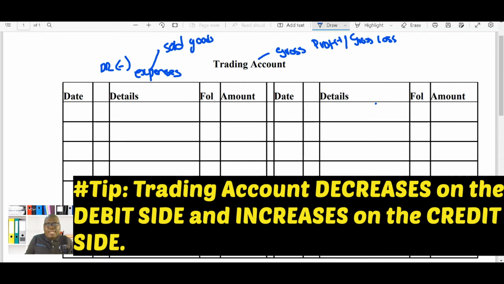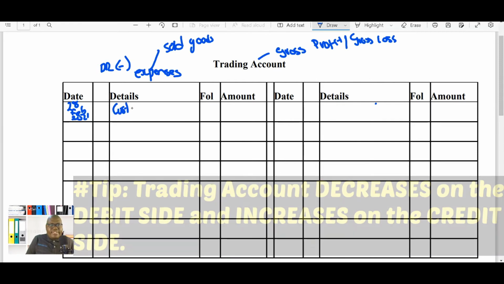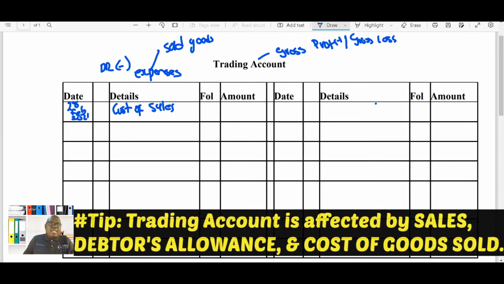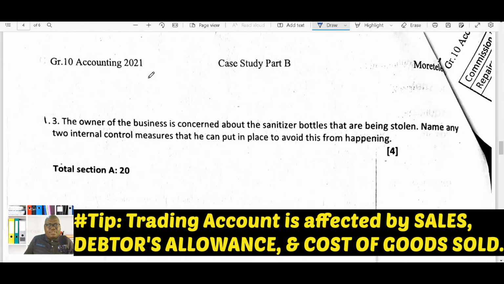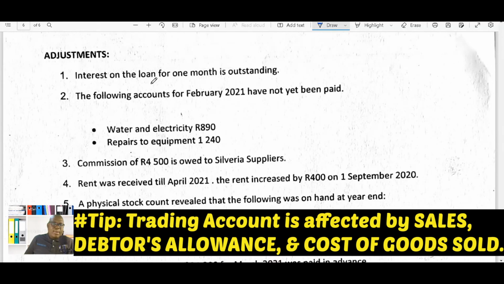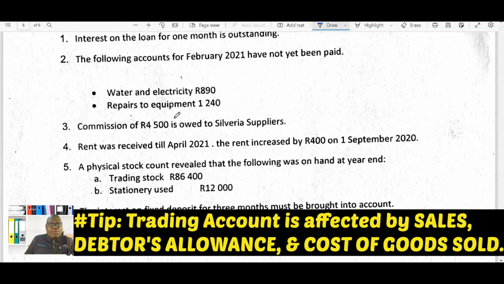So on the 28th of February 2021, we're going to have cost of sales here. And then we can maybe check in our adjustments just to see if there's anything that affects cost of sales. If you look at these transactions and just browse them, you'll realize there's nothing that has got to do with people bringing goods back to the business.